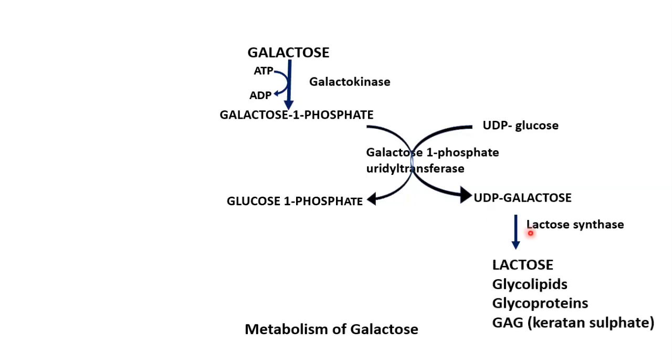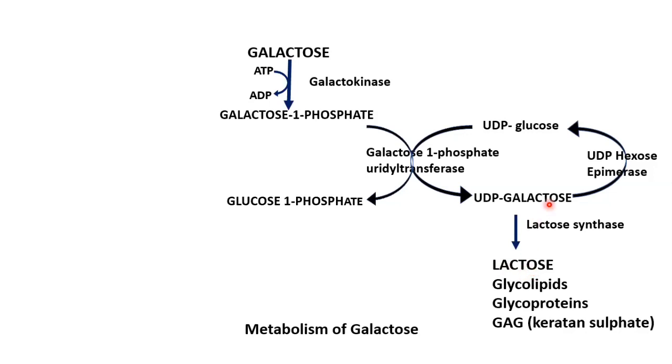UDP galactose then, in the presence of lactose synthase, forms lactose. Now galactose is also used for the synthesis of glycolipids, glycoproteins and GAG, especially keratan sulfate. UDP galactose can also, in the presence of epimerase, form UDP glucose. This is how UDP galactose can be channelized to the metabolism of glucose. This is a reversible step. So even glucose can form UDP galactose, which can later form lactose.